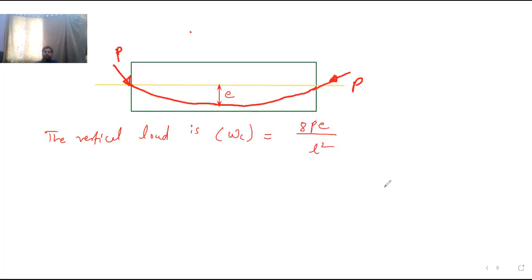It is 8PE upon L square. Vertical, or you can say upward load.